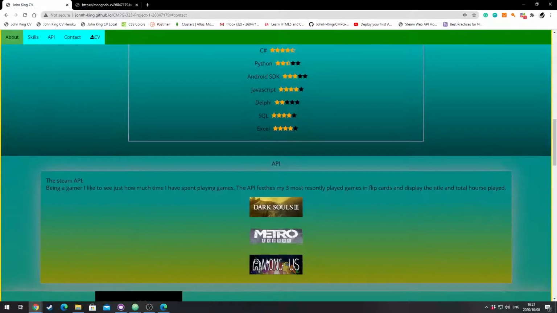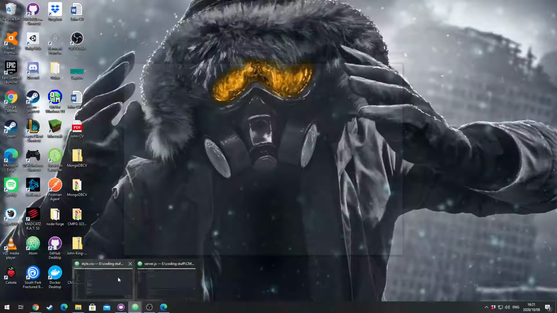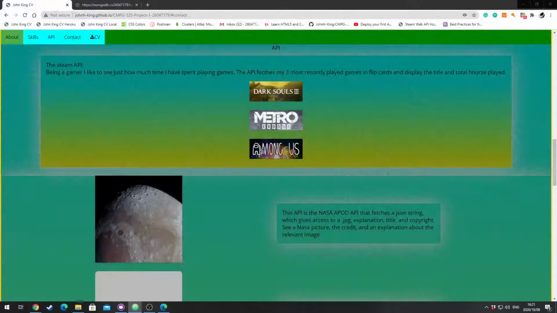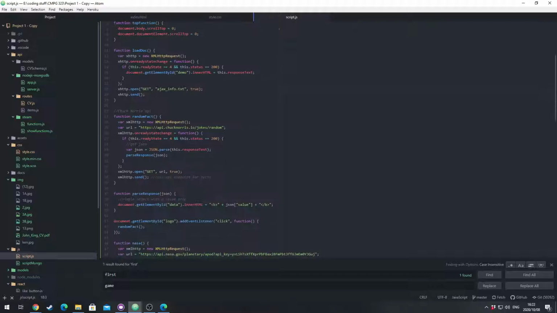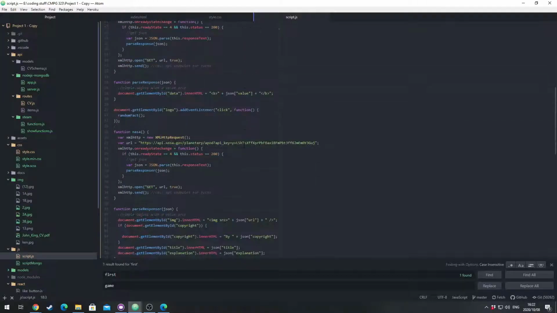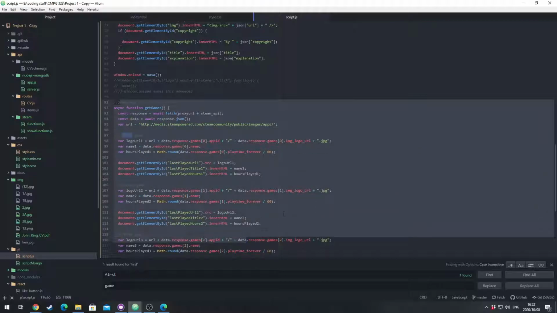So APIs. We start with my APIs. Here we go with my Steam API. All it does is it shows you my recently played games, and then let's go to the code. Recently played games and how long you've played them in hours. For this hours, I had to divide by 60. As you can see, here's my Steam API.